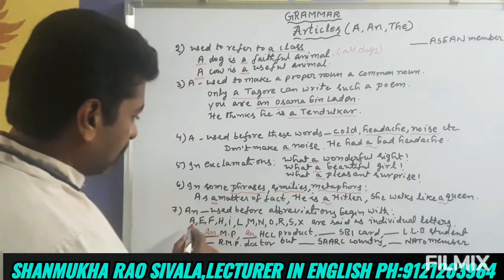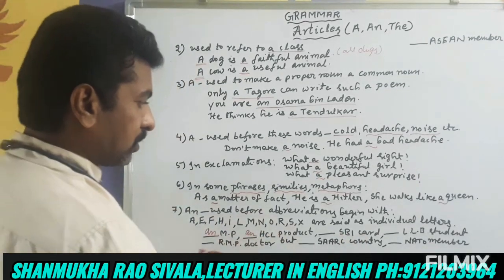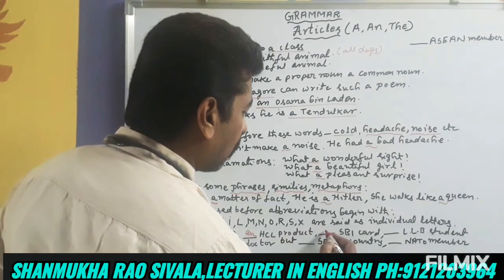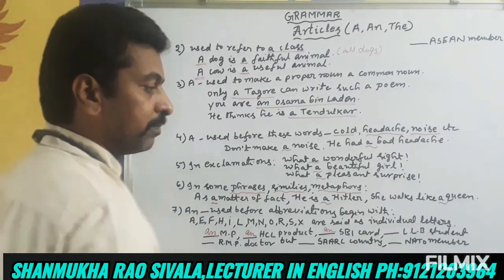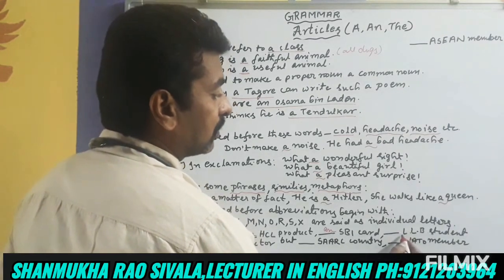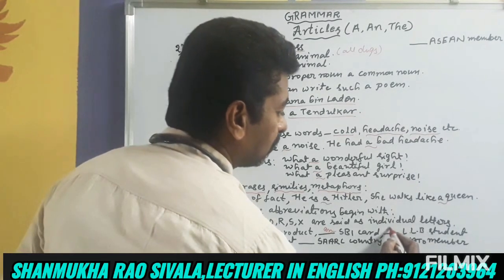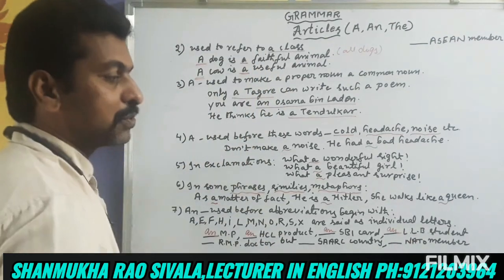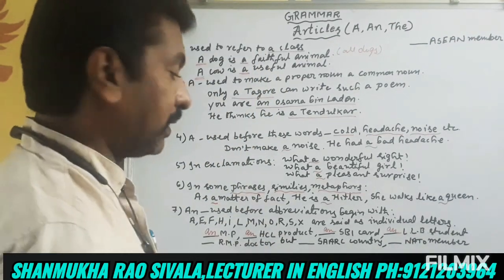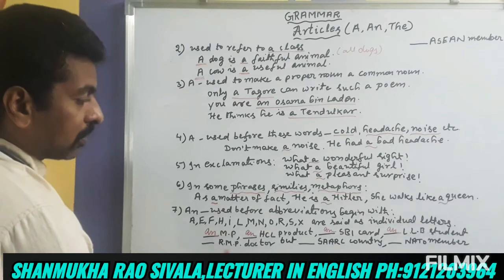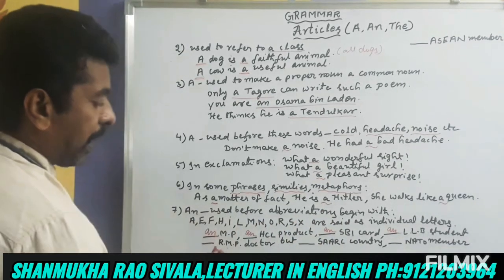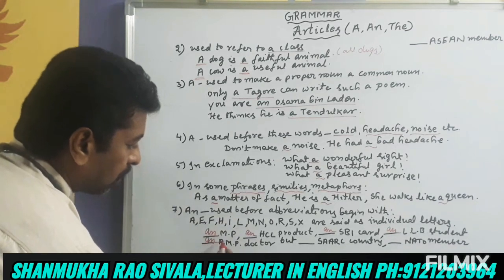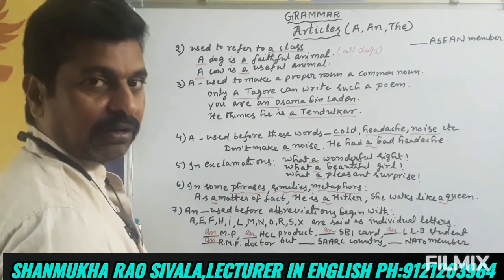S is also there. An SBI card. L, vowel sound, an LLB student. An LLB student. An RMP doctor. R, A sound, vowel sound.